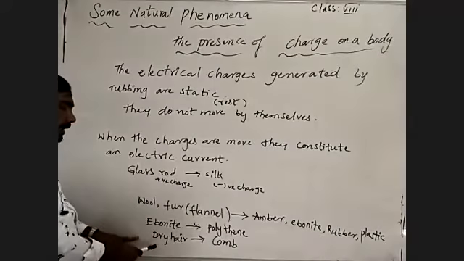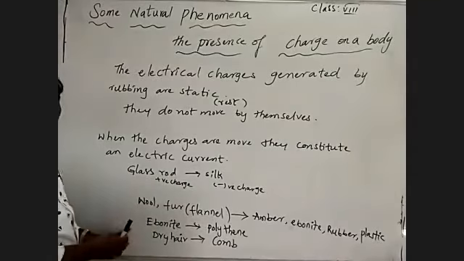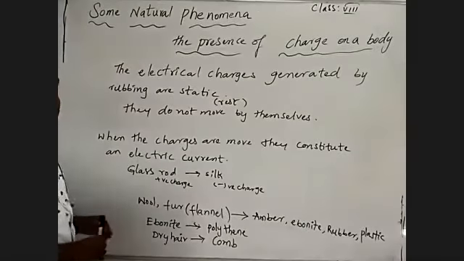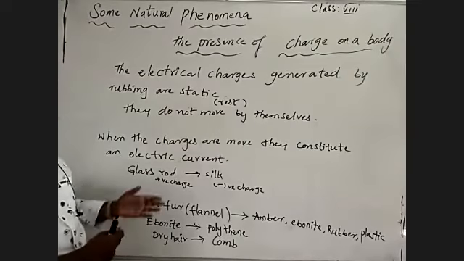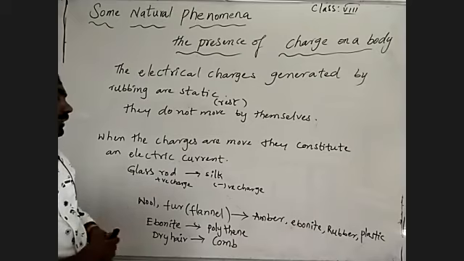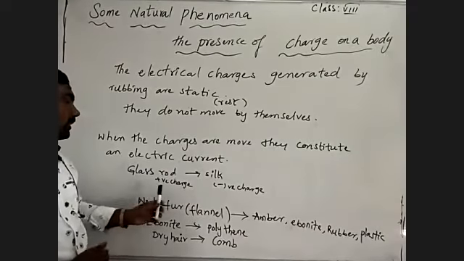Same as an ebonite rod rubbed on polythene: the ebonite rod gets a positive charge and the polythene a negative charge. Same with dry hair and a comb: the comb gets a negative charge and the dry hair a positive charge. When a glass rod is rubbed with silk cloth, the silk gets a negative charge and the glass rod a positive charge.